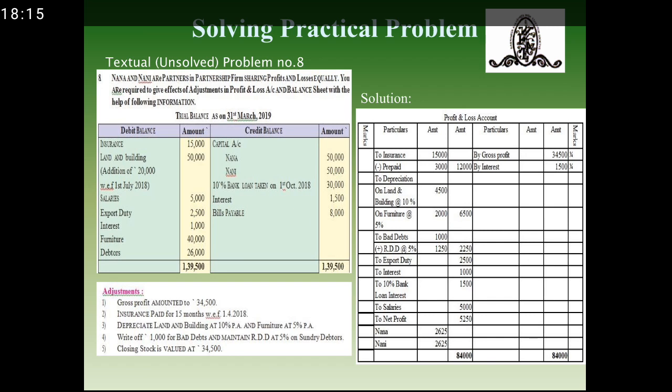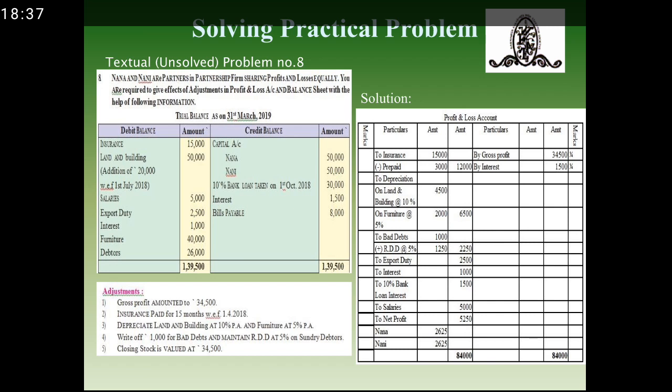I have mentioned interest 1,000 on the 10% bank loan. Now, as you can see in the trial balance, a 10% bank loan taken on 1st October 2018 is mentioned there, which amounted to 30,000, on which we have to pay the 10% interest.